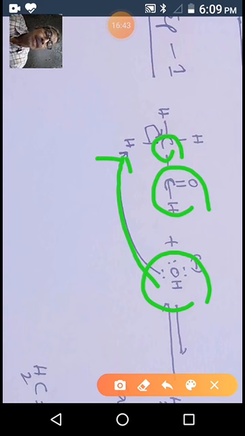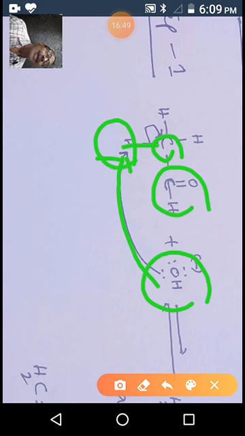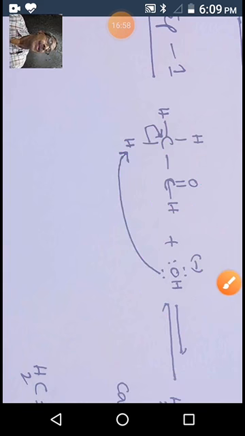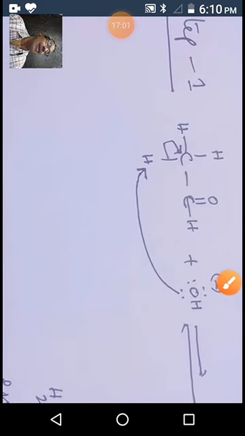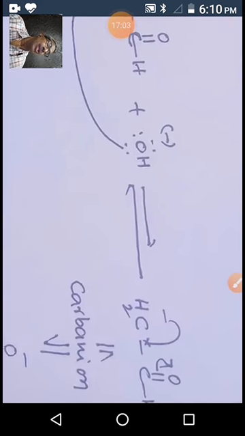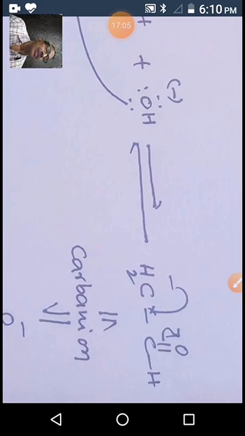That's why this attracts the bond electrons from hydrogen. That's why this hydrogen goes as H plus, which attracts this hydroxide. That's why a hydrogen is lost as H plus to hydroxide, forming a special carbon intermediate. That is what we call a carbanion.